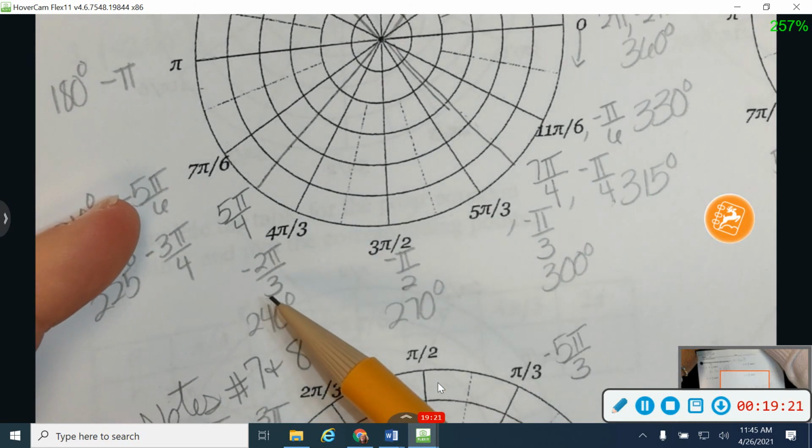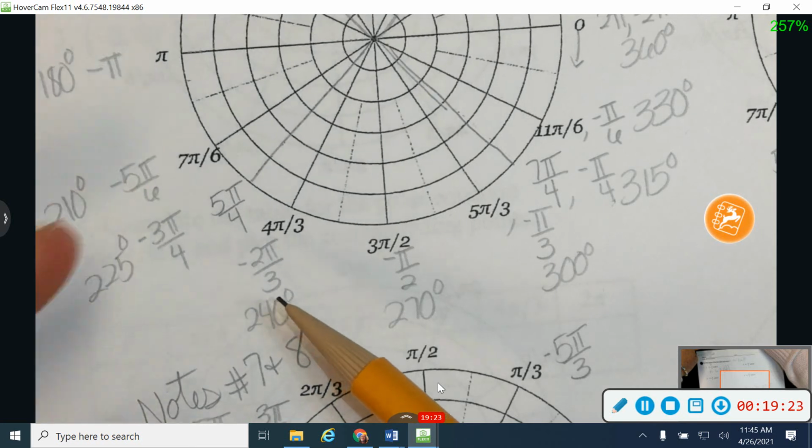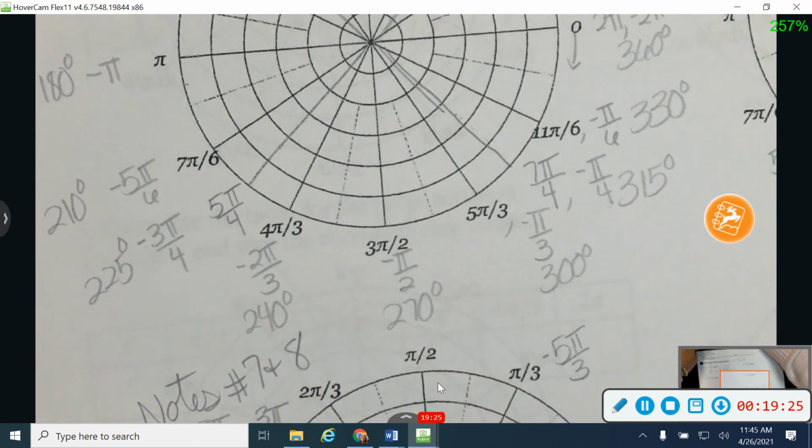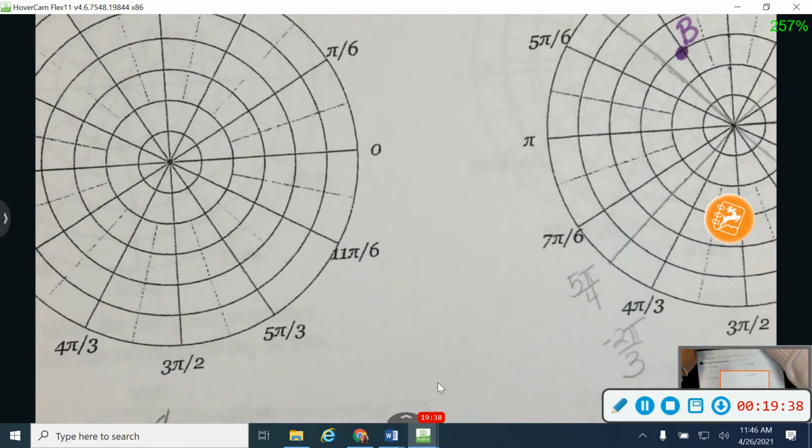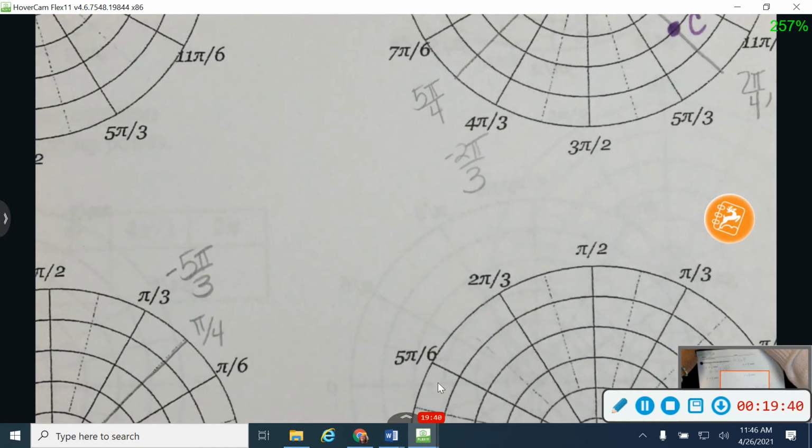So I had a positive radius and a negative angle of negative 2 pi over 3. Good question. Other questions about those? I think these are hard because you have to know all the different names of all those different angles. So be sure you get some practice on those. Those are kind of hard.